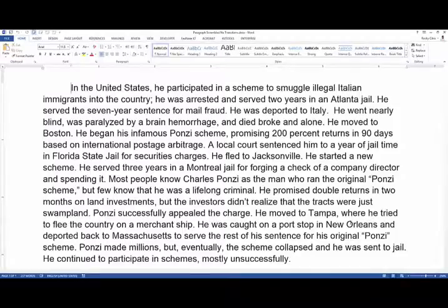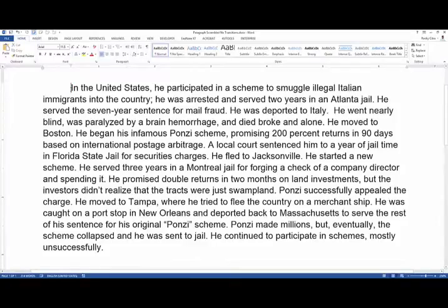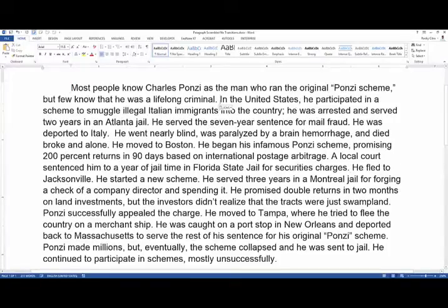So the first thing we have to do is identify our topic sentence and put it at the top. So put your video on pause and see if you can figure out where the topic sentence is. Alright, hopefully you found this topic sentence in the middle here. So we have a list of crimes, but we don't have a topic sentence introducing that we're going to talk about those crimes. This sentence does that, calls him a lifelong criminal, and now we have his life of crimes. So now the paragraph makes a little more sense.